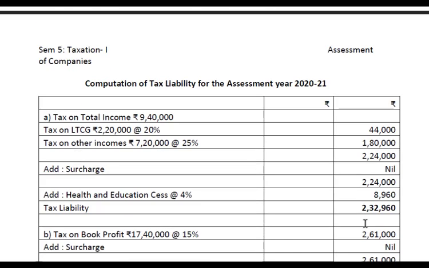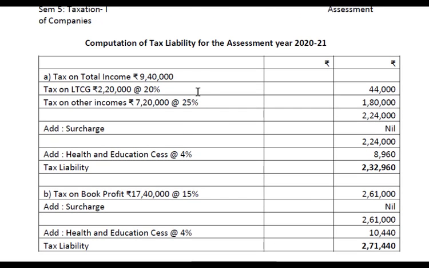So we shall see the computation of tax liability. Tax on total income 9,40,000. Tax on long-term capital gain at the rate of 20%. It comes to 44,000. So from 9,40,000 we should deduct 2,20,000 long-term capital gain. So we will get other income, that is 7,20,000 at the rate of 25%.